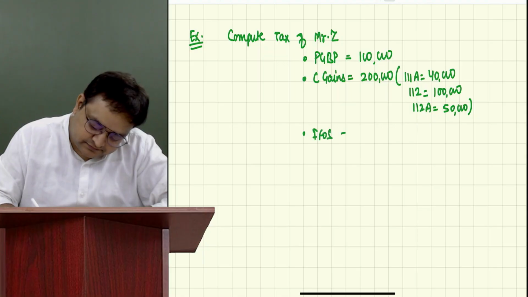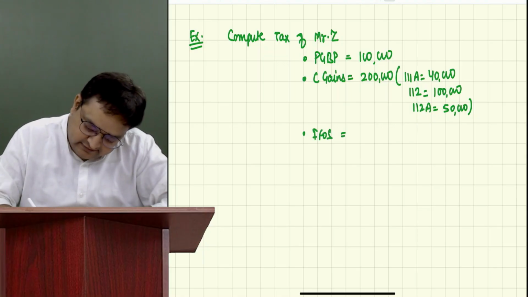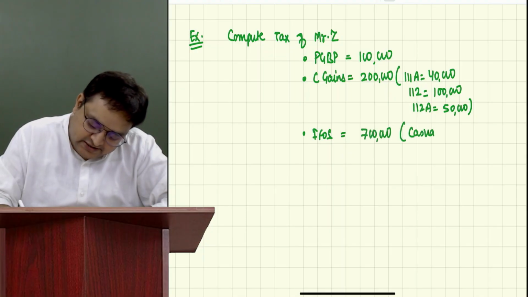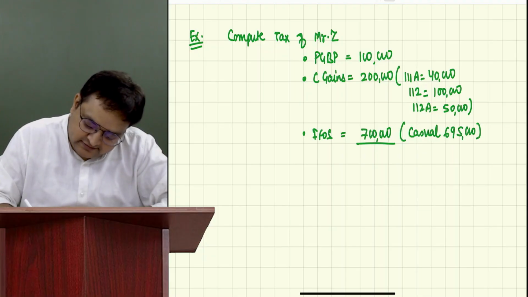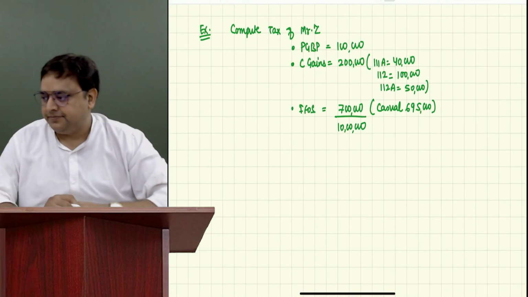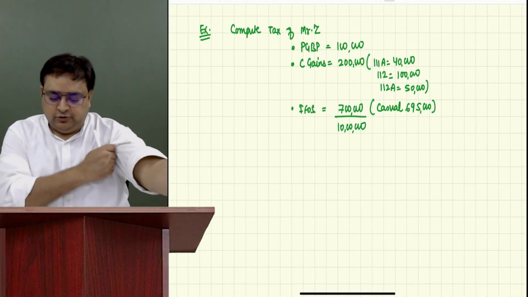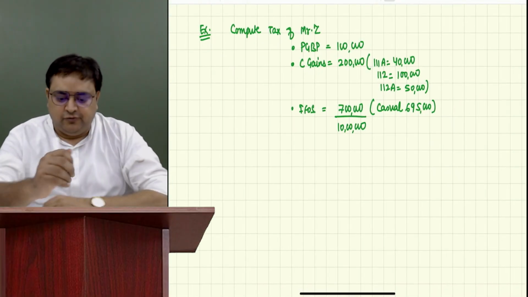IFOS is 7 lakh, out of which casual is 6,95,000. The total income which this person is earning is 10 lakh rupees.